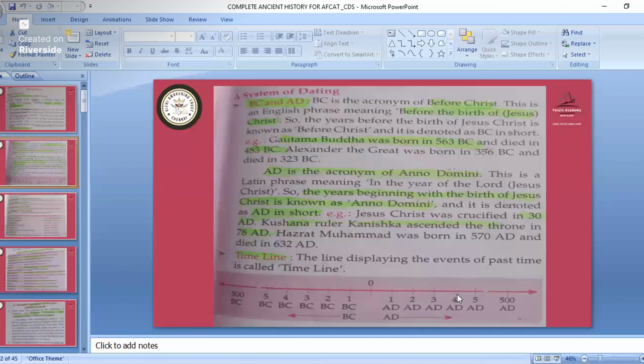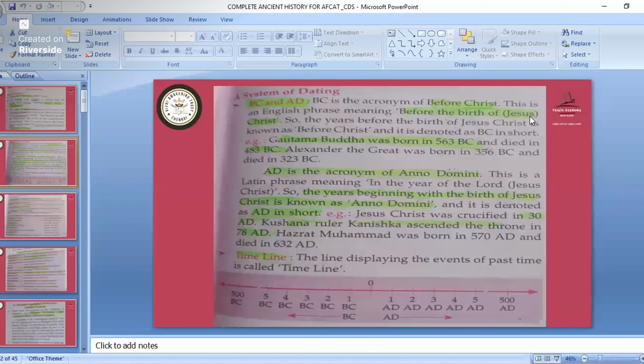See, before studying history, we must know what is known as BC and what is known as AD. I know many of you will have doubts about what BC is and what AD is, so we'll see how that is dated. BC is the acronym of Before Christ. This is an English phrase meaning before the birth of Jesus Christ.